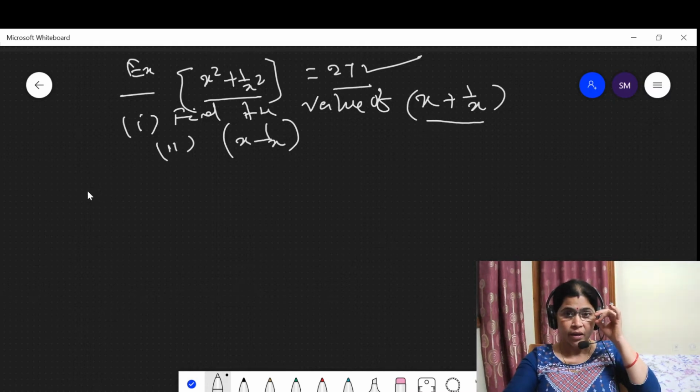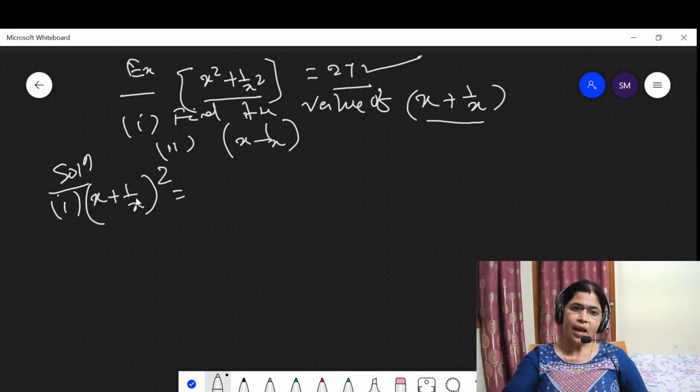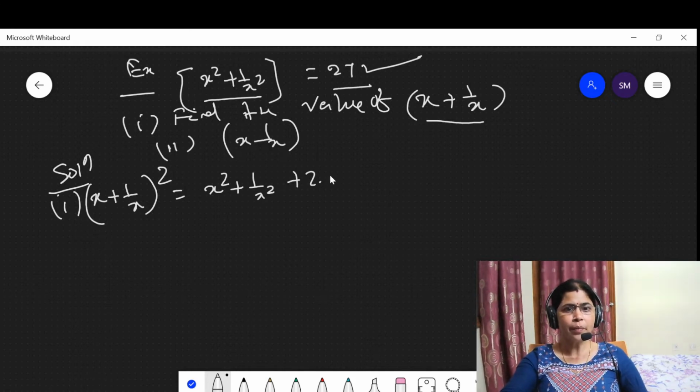Look at the solution. Solution 1: x plus 1 upon x, take it whole square. This is a plus b whole square, which is a square plus b square plus 2ab. Here x cancels. As given, x square plus 1 upon x square is equal to 27.